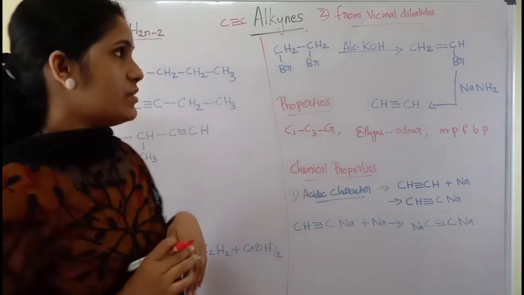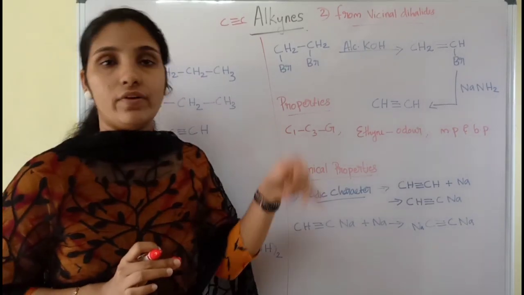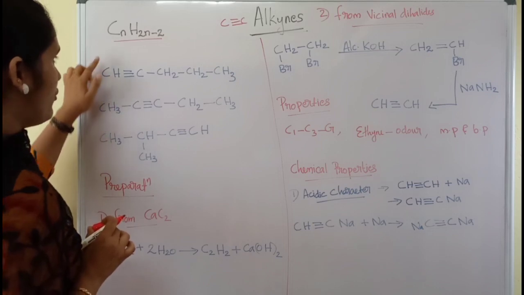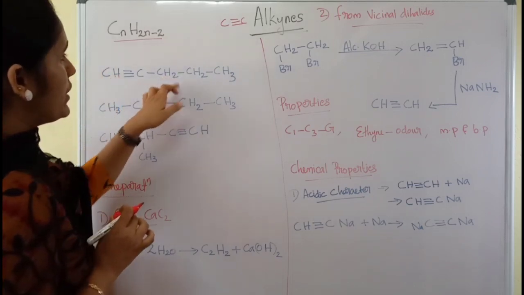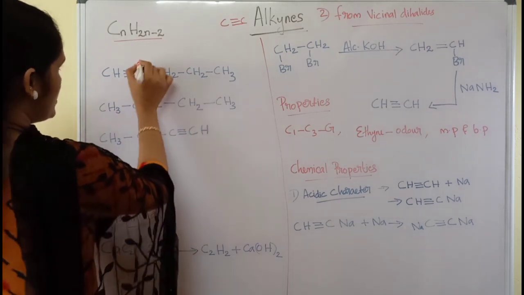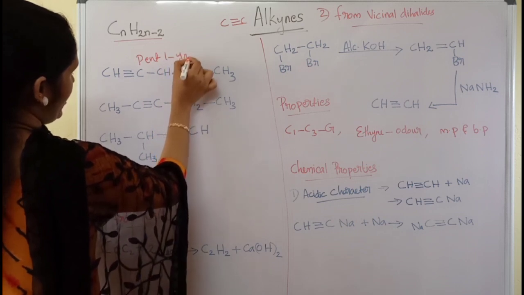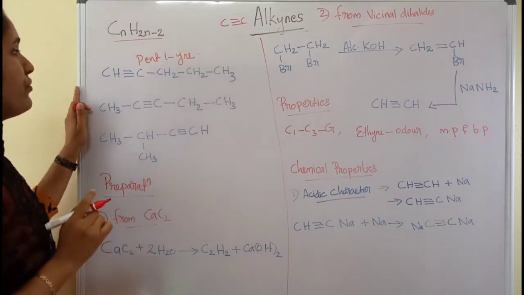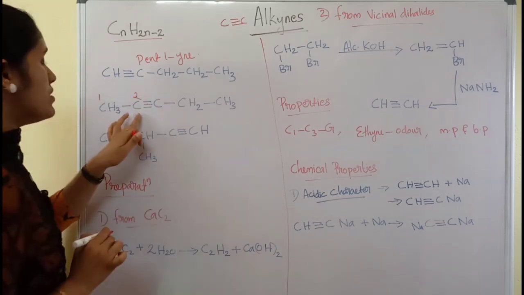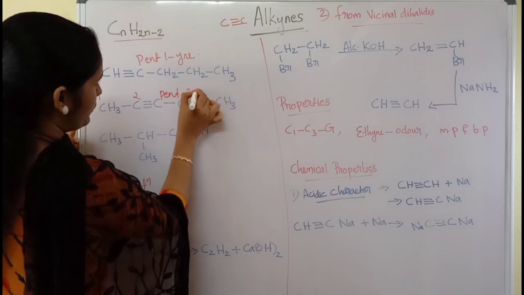Let's consider an example with an alkyne which contains 5 carbon atoms. In the first case, the triple bond comes at the first carbon, and in total there exist 5 carbon atoms. Therefore this is pent-1-yne, the correct IUPAC name of this compound. In the second one, the triple bond comes at the second carbon. Therefore this is pent-2-yne.